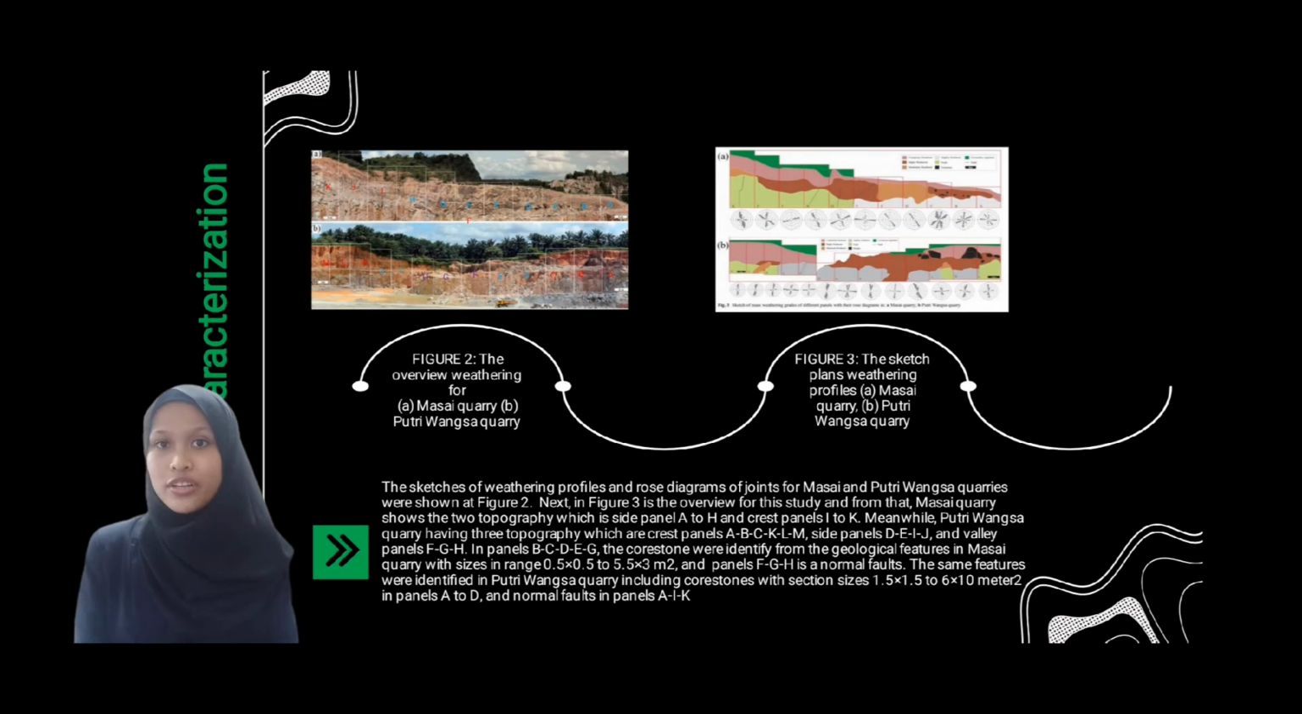Next, corestones were also identified on both sites using geological features. In Masai they are panels B, C, D, E, G. Meanwhile, in Puteri Wangsa it is panel A. They also have normal faults, which are panels F, G, H in Masai and A, I, K for Puteri Wangsa.